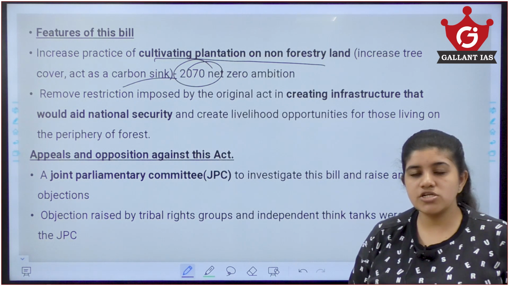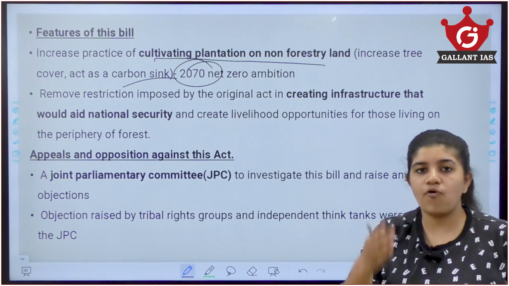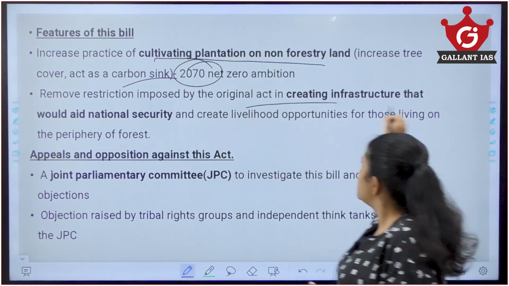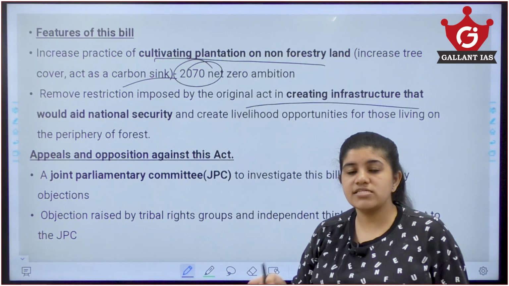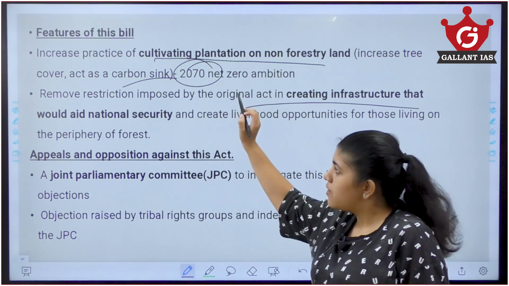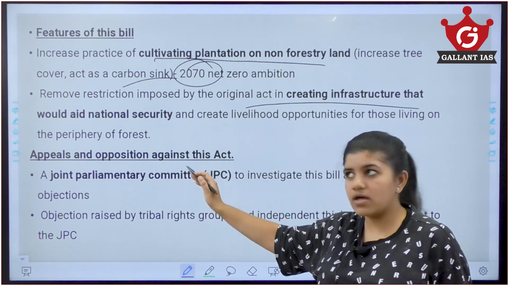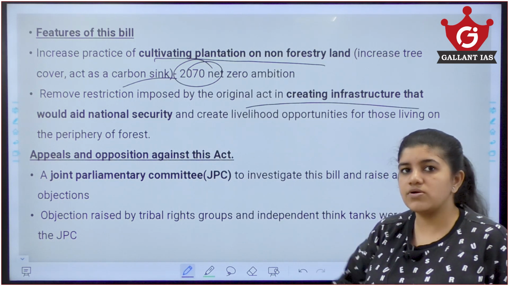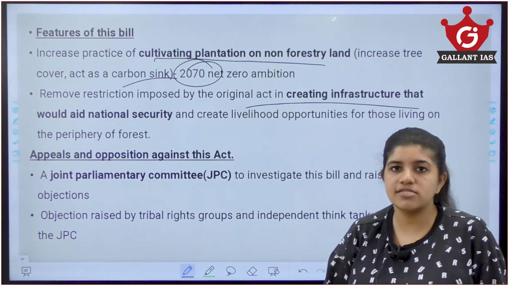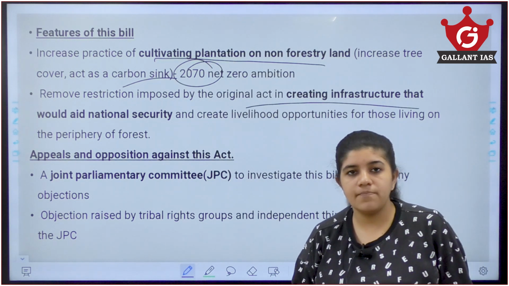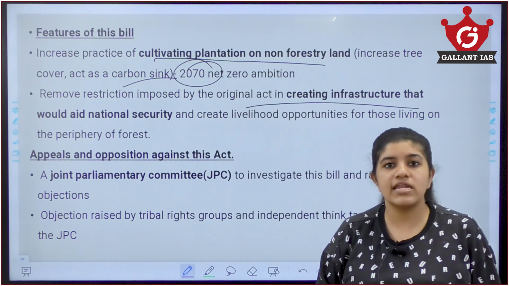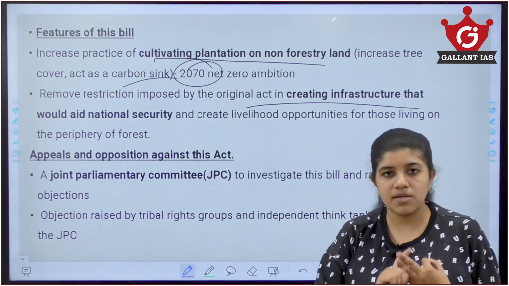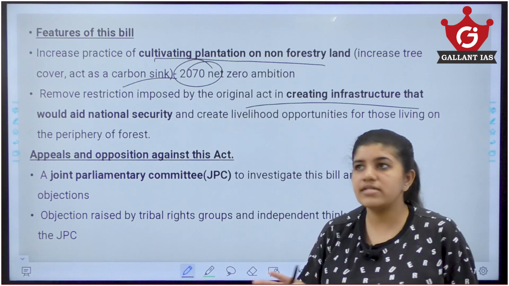Also, there were some restrictions imposed in the original act, the Forest Conservation Act of 1980, on creating infrastructure in some areas. Now this restriction has been removed, and we can create infrastructure to aid our national security in certain areas. Let's consider the Line of Actual Control and Line of Control areas. Within a 100-kilometer boundary, we can create infrastructure, roads, transport systems, etc. There is no need for permission in certain areas.